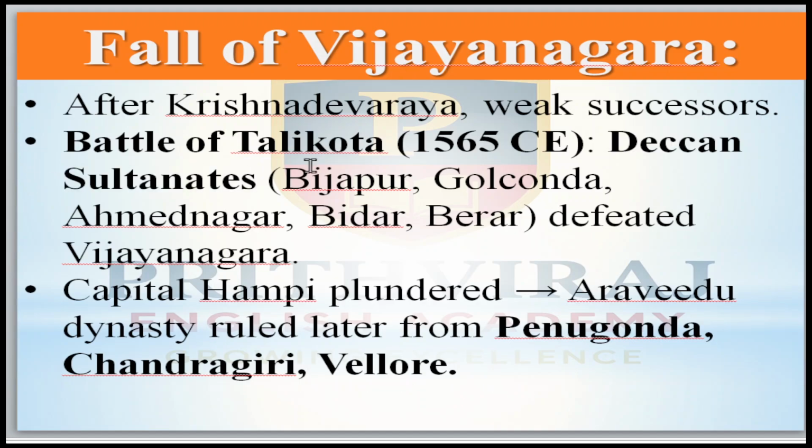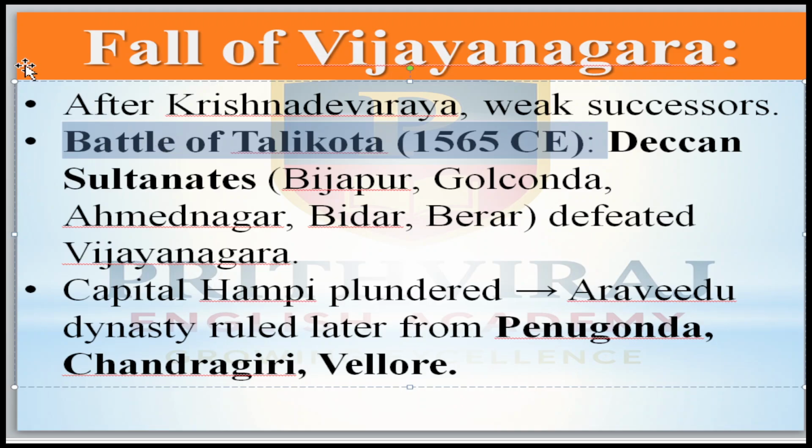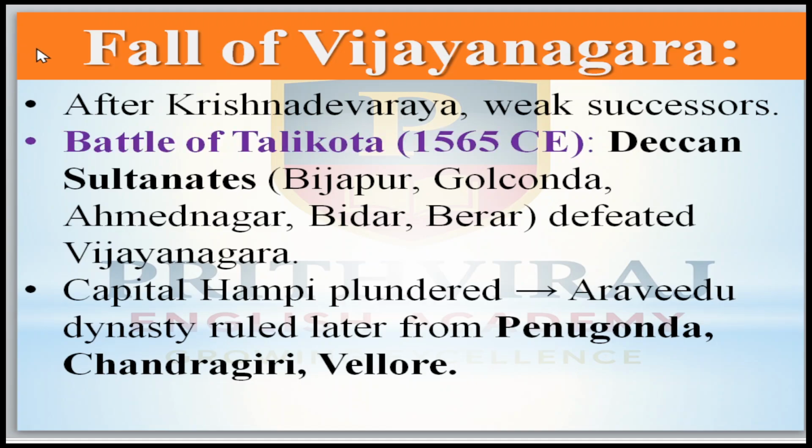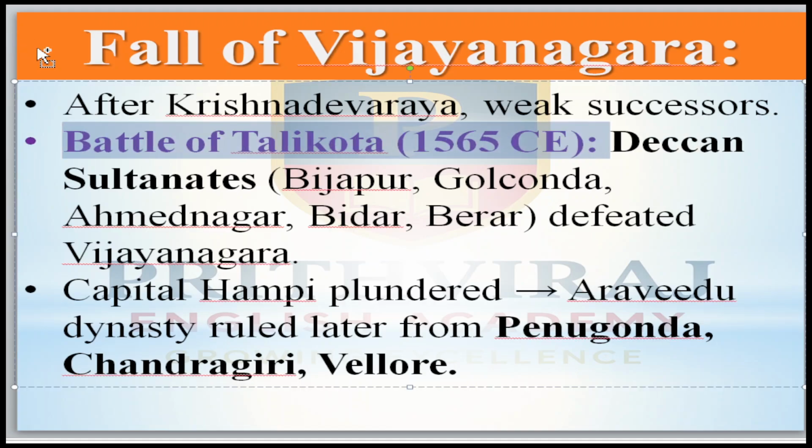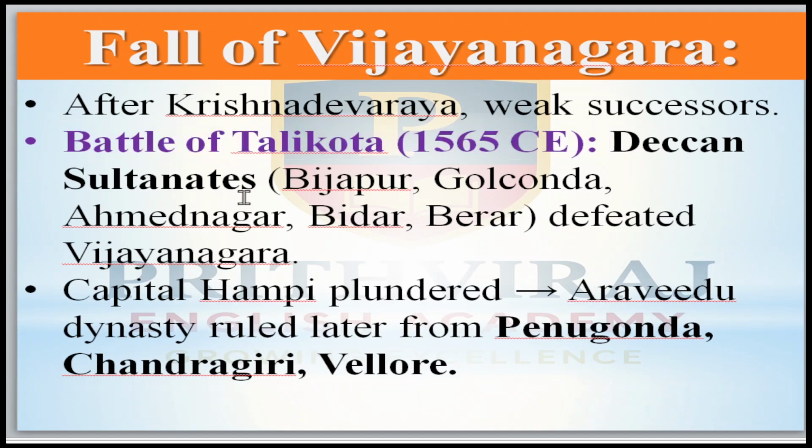In the Battle of Talikot, Aliya Rama Raya took part, and against him were the five Deccan Sultanates, the Bahmani successors: Bijapur, Golconda, Ahmednagar, Bidar and Berar. They defeated Vijayanagara, and the capital Hampi was destroyed by them.